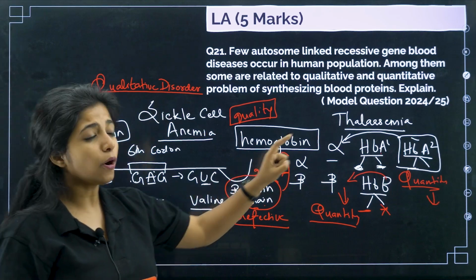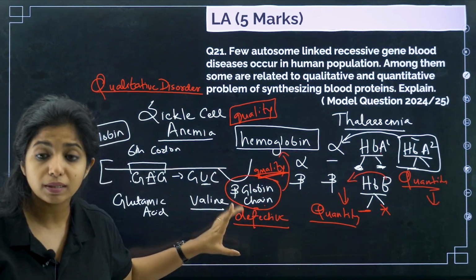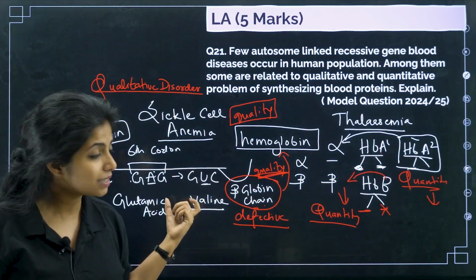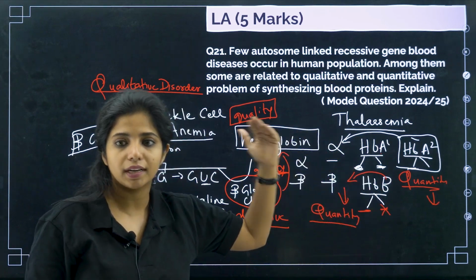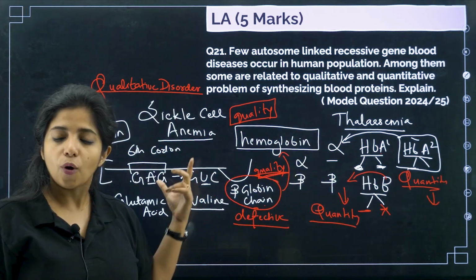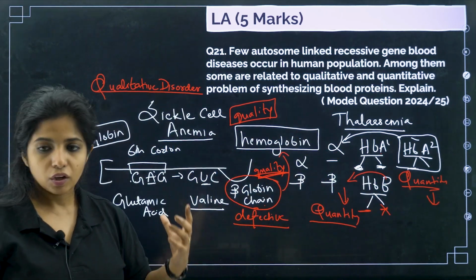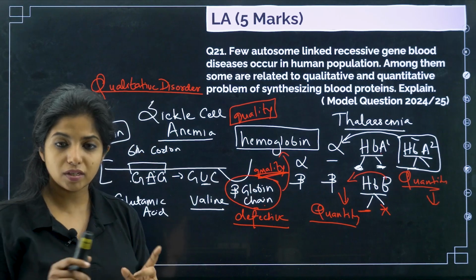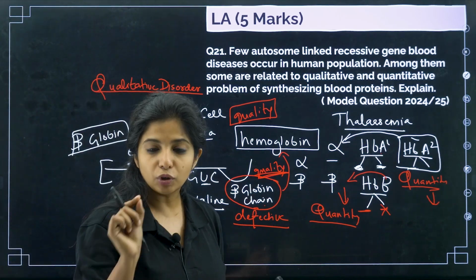Get it? So this is a quantitative problem, whereas this is a qualitative issue. You're messing up with the quality here, and here you're messing up with the quantity itself. So both of them are autosome linked recessive diseases. You will get this disease when both the genes have the mutation.